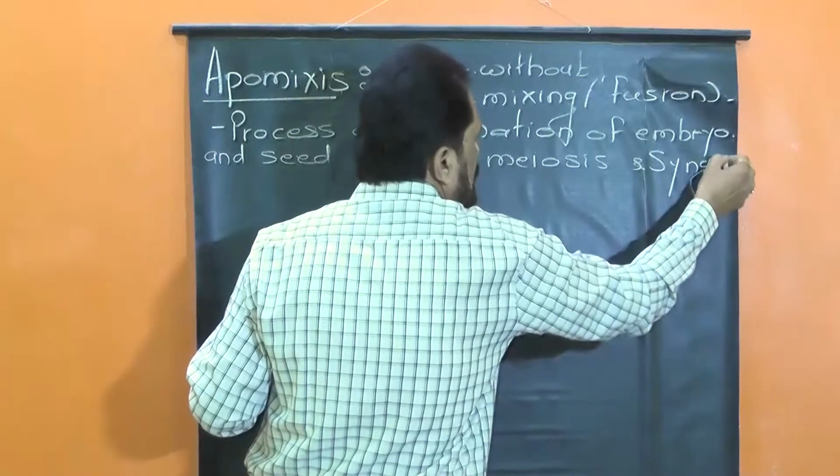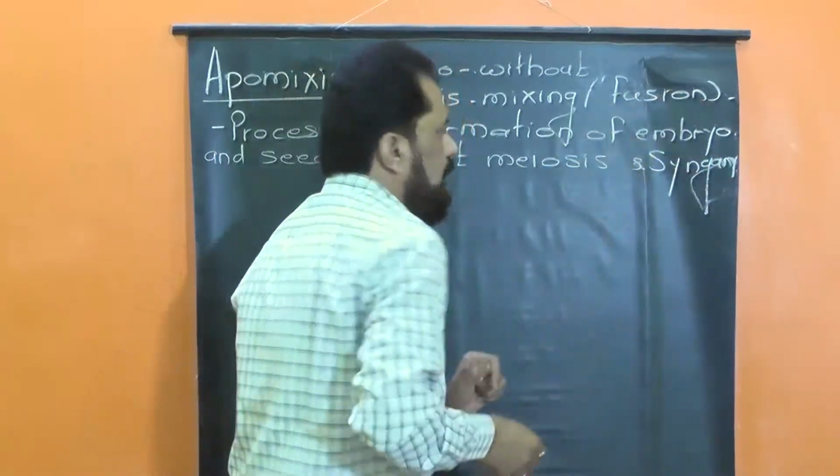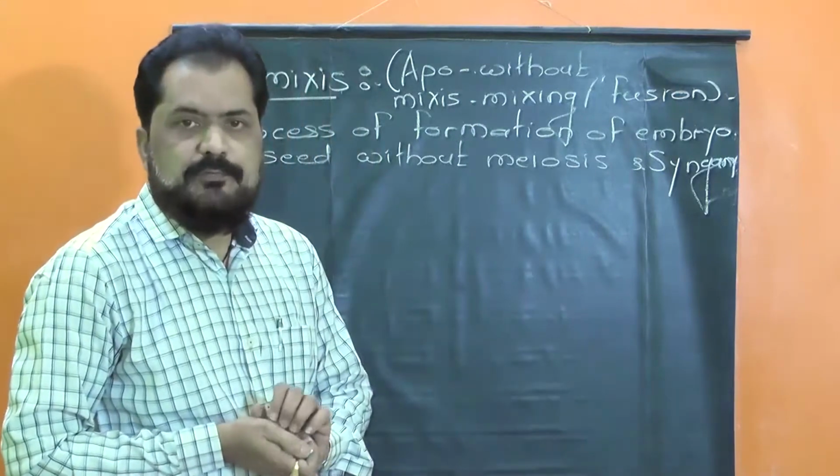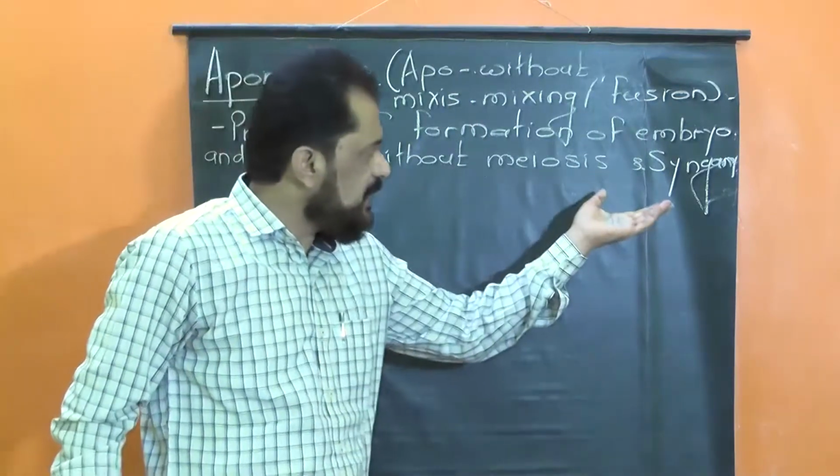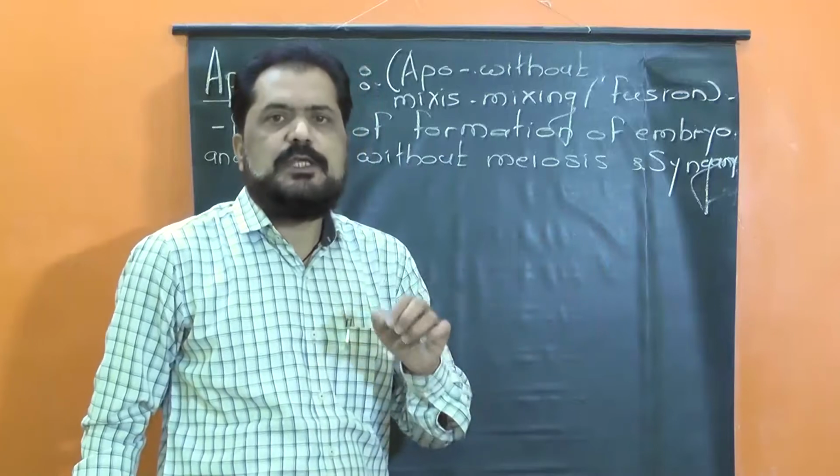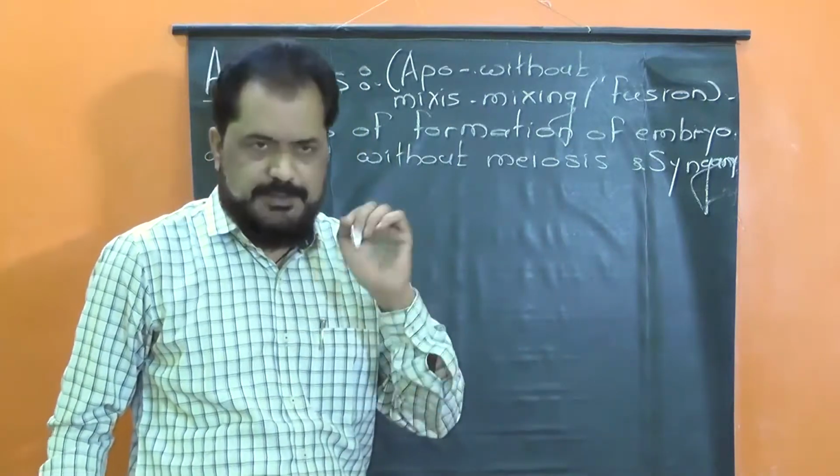Just as I told you, meiosis occurs only at the time of gametogenesis, and syngamy is nothing but the union or fusion of gametes.